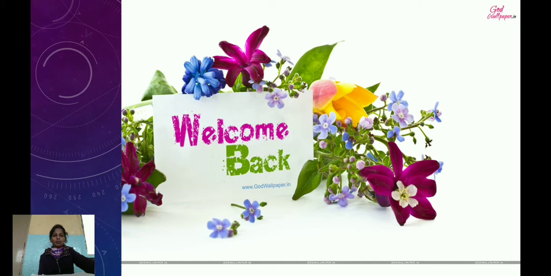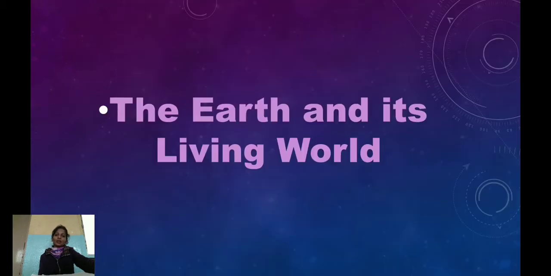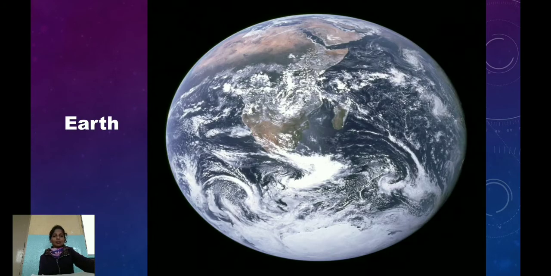Today we are going to begin with lesson number 3, that is the earth and its living world. In the earlier session we have learnt about the solar system. Our earth is also a part of the solar system. It is the only planet on which life exists, and the reason for that is presence of water. Before we start, let us recall some important points which we have learned in the earlier classes.